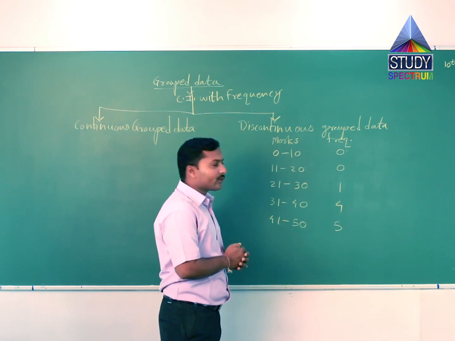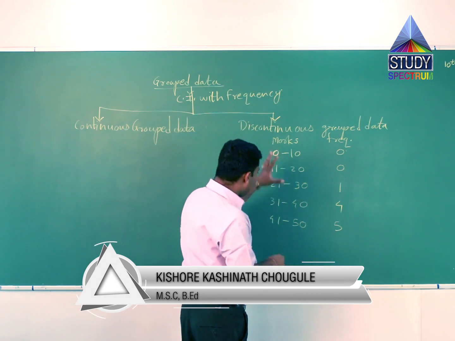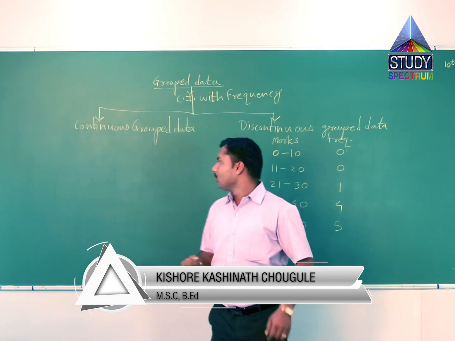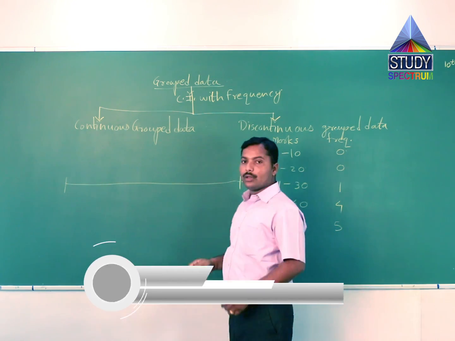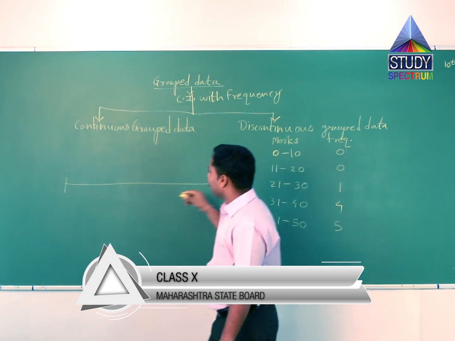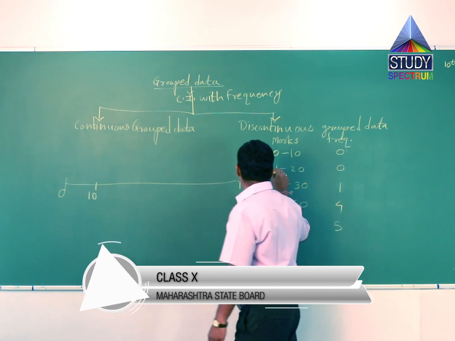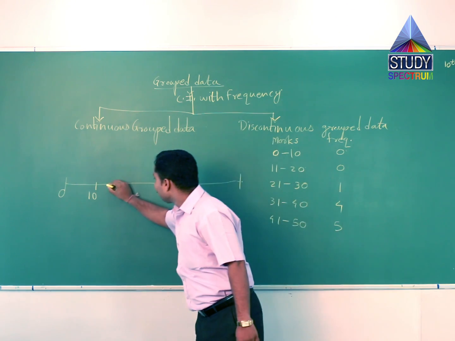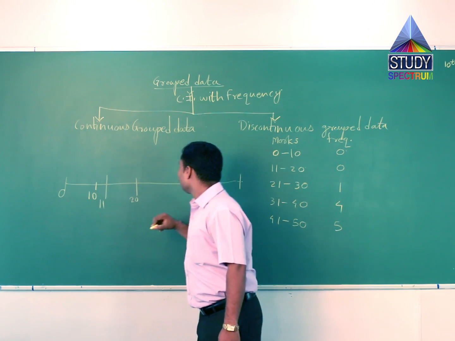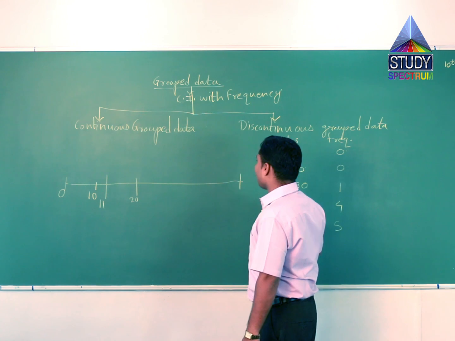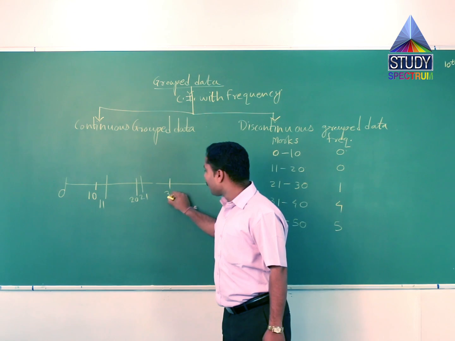Why is this discontinuous? Look carefully. Here is 0 to 10. We draw this data on the real number line. So this is the real line. Here is 0 to 10, then 11 to 20, again 11 to 20 here, then 21 to 30, suppose here is 21 to 30. Again what?